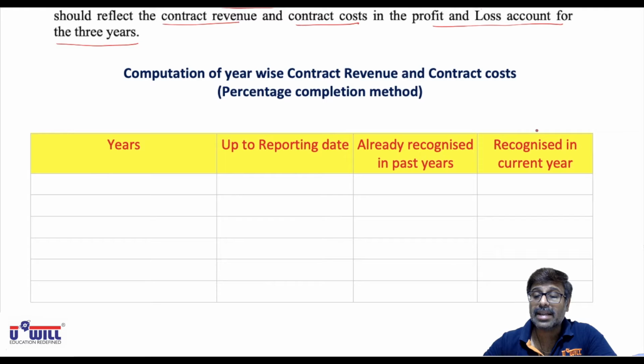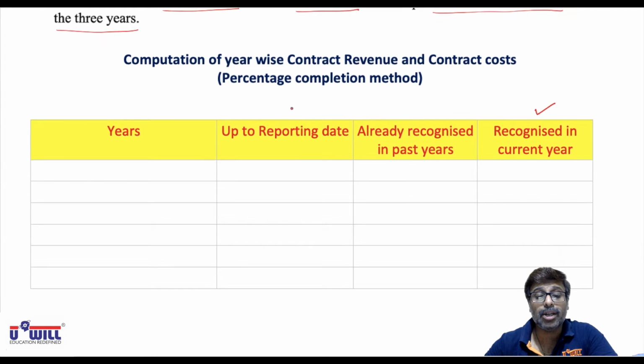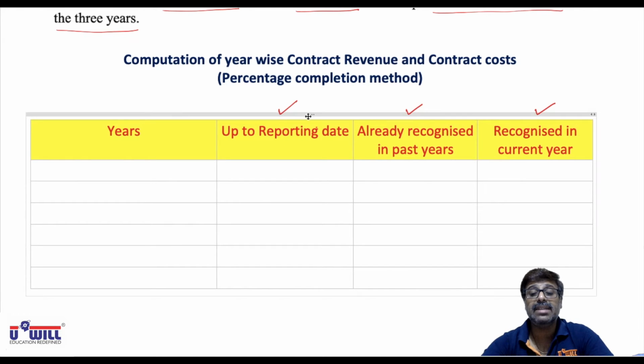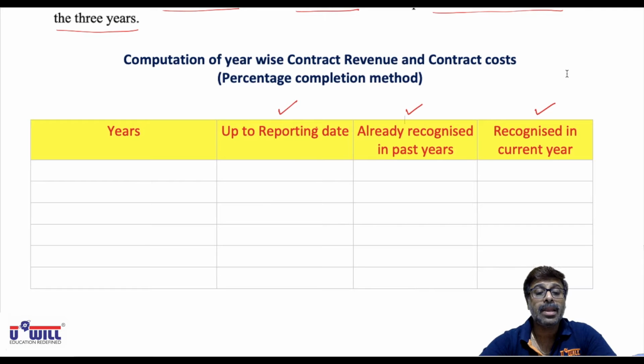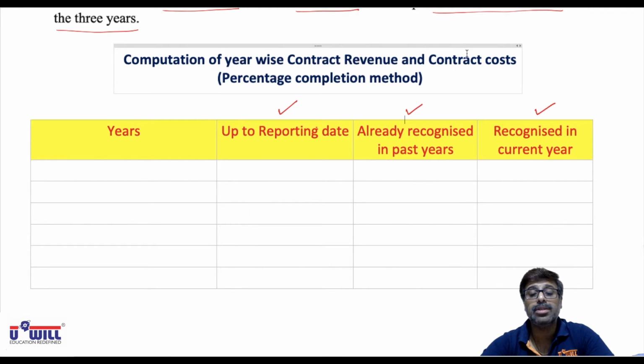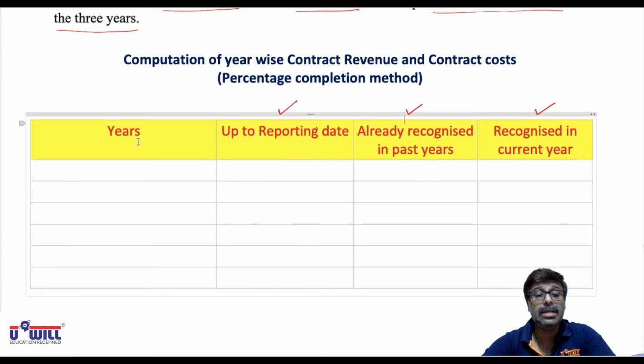Okay. What is recognized in the current year? They have made 2 more columns. First, you take the total up to the reporting date. Then you take already recognized in past years and then you find recognized in current year. You'll understand how to do it. Pause the video and give this heading and make the columns. Computation of year-wise contract revenue and contract costs. Percentage completion method. Make the columns of years.